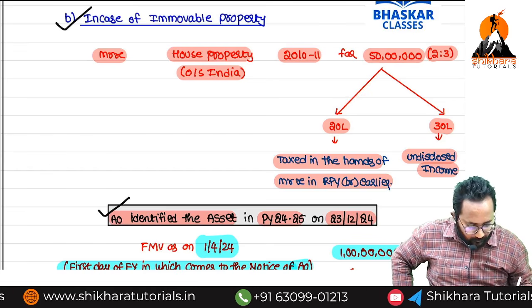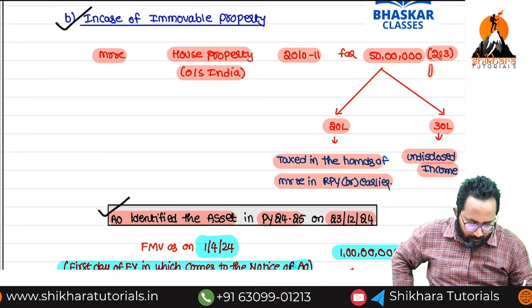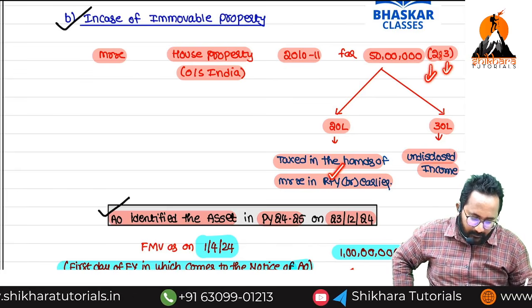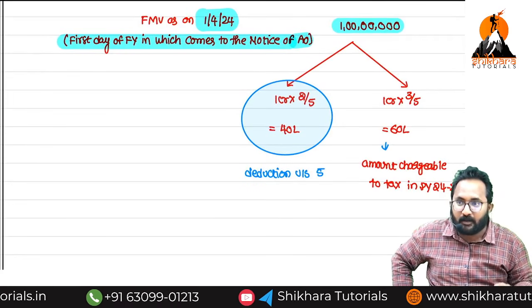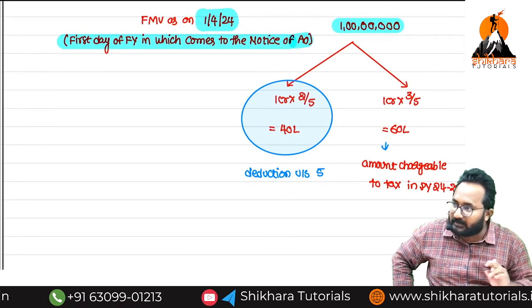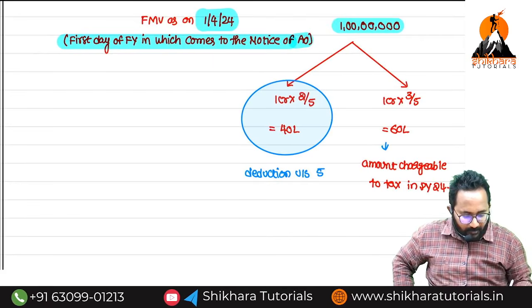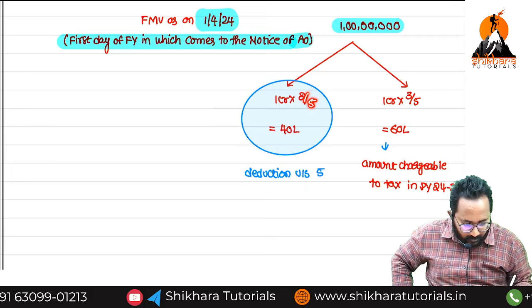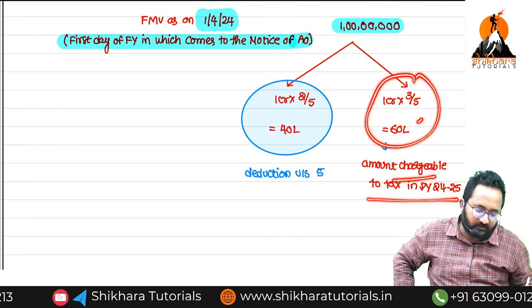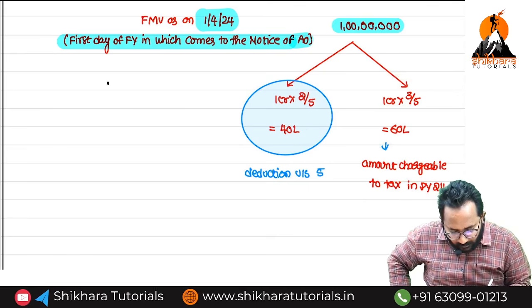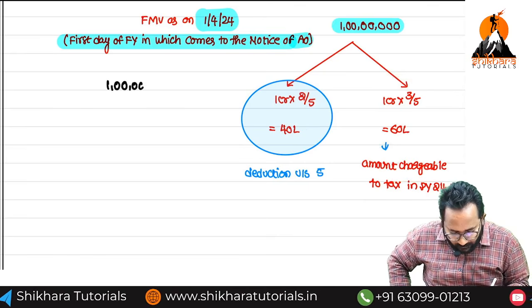Disclosed is there. 2:3. 2 represents what, ma? Disclosed. 3 represents undisclosed. Here also in that proportion only you have to take the disclosed and undisclosed. Yes ma, please calculate 2 divided by 5, what ma? Disclosed. Yes sir, 3 divided by 5, what ma? Undisclosed. That means 1 crore fair market value, no.